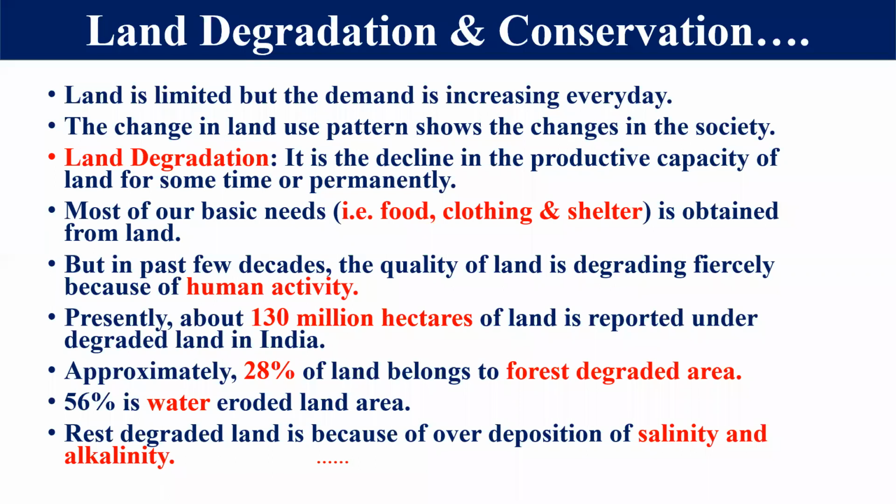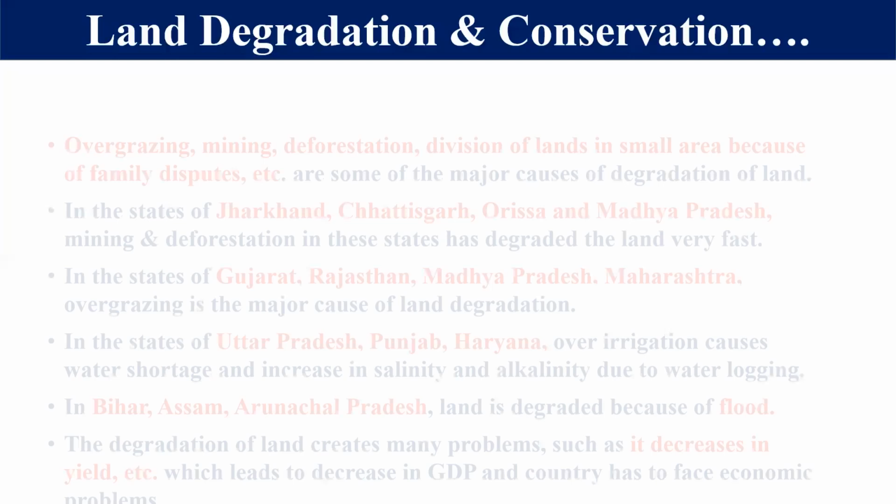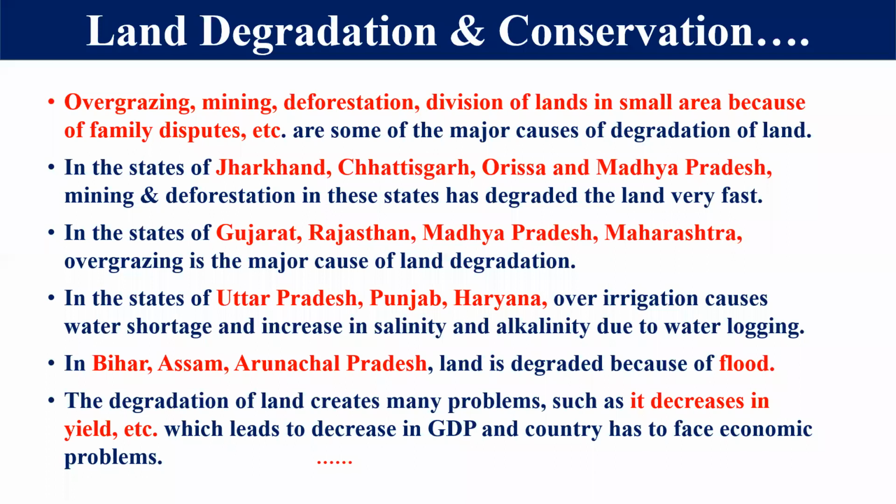That's why salinity has been increased. This is the basic reason. So you can say that it is reported that near about 130 million hectares of land in India is totally degraded. So we must take care about it because the population is going to increase. That's why we have to take different steps to conserve India, to conserve this natural resource.